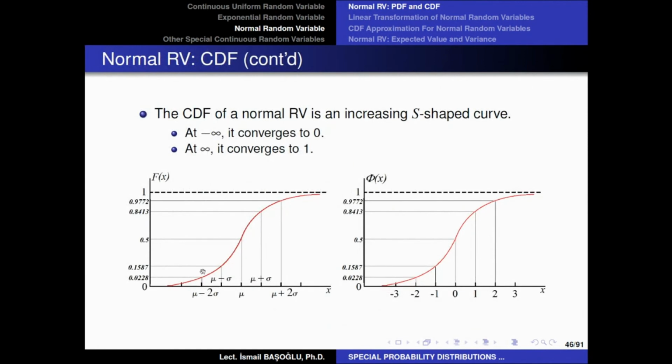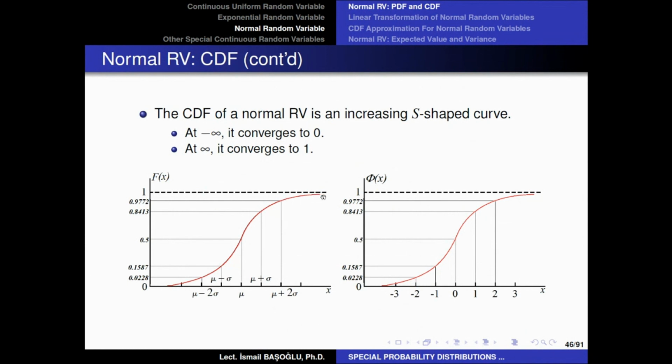And one more thing, again, even though practically this function is very close to 0 at -3 sigmas away from the location parameter, theoretically the convergence to 0 of the CDF occurs at -infinity. And again, theoretically, the convergence to 1 will occur at +infinity.